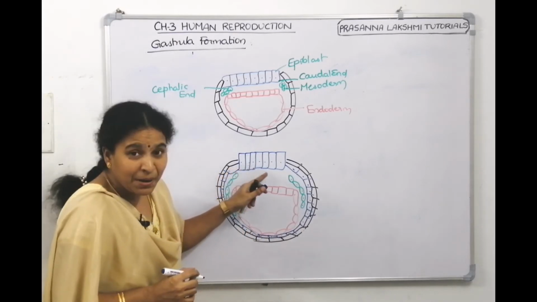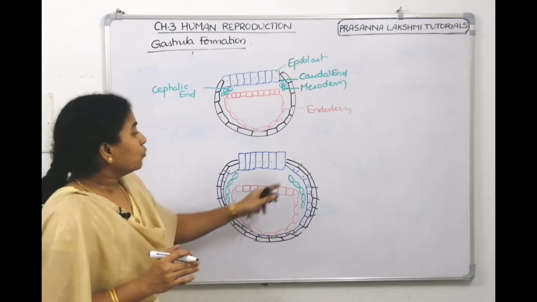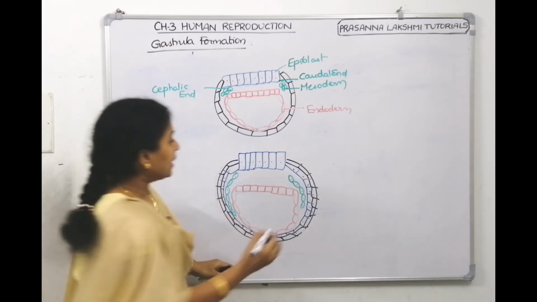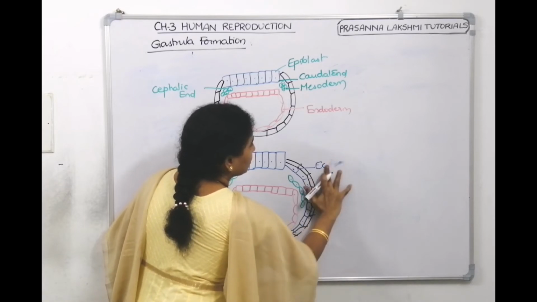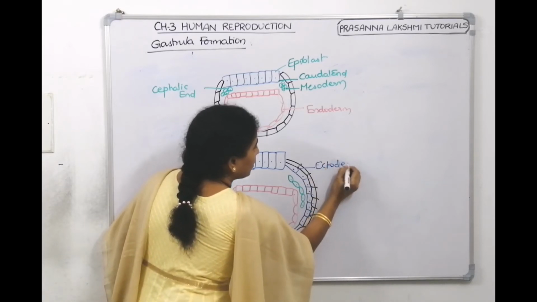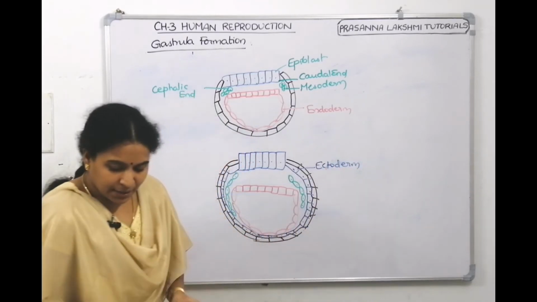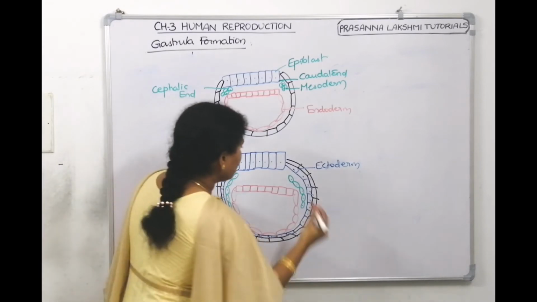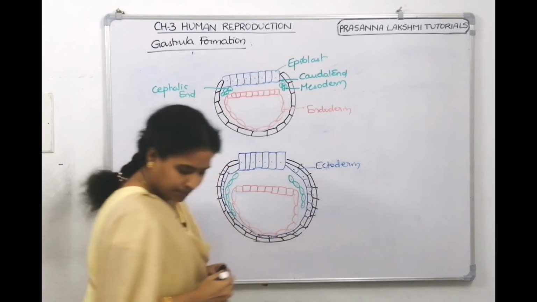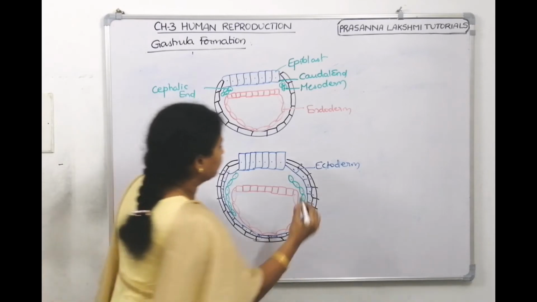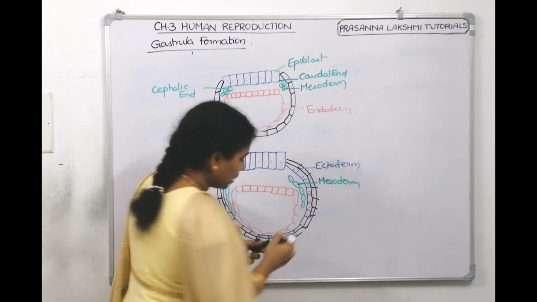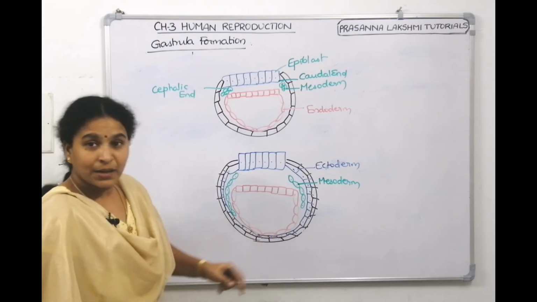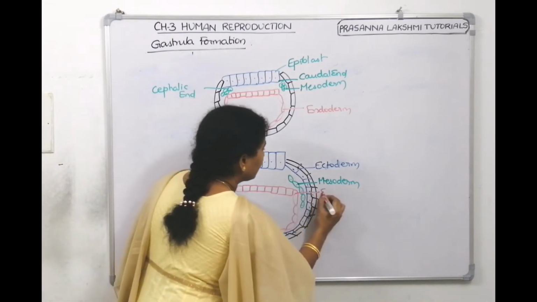So the epiblast cells will further divide to cover the trophoblast from the inside layer to form ectoderm. This is ectoderm, and inside to ectoderm, here we have mesoderm. Further inside to mesoderm, we have endoderm. Correct?